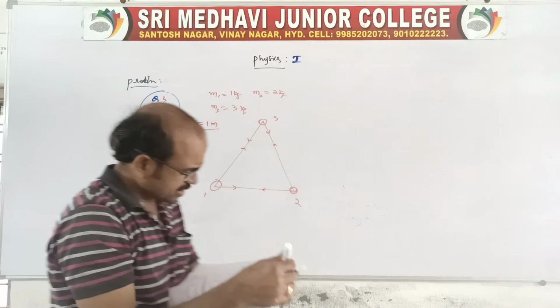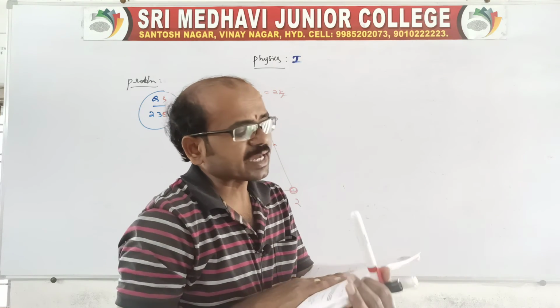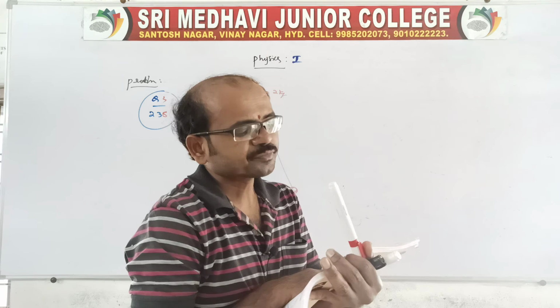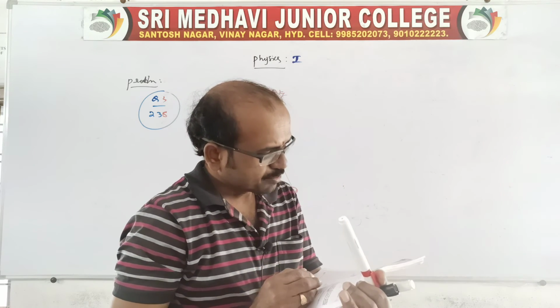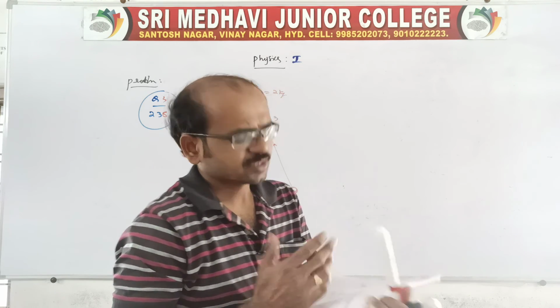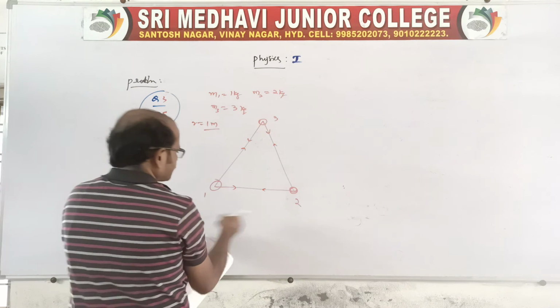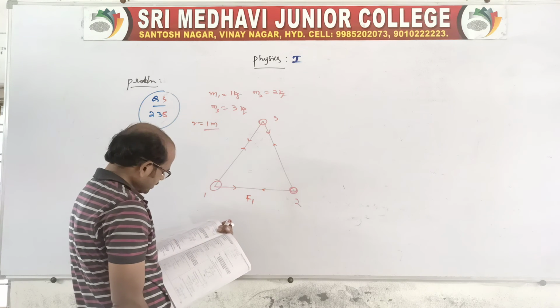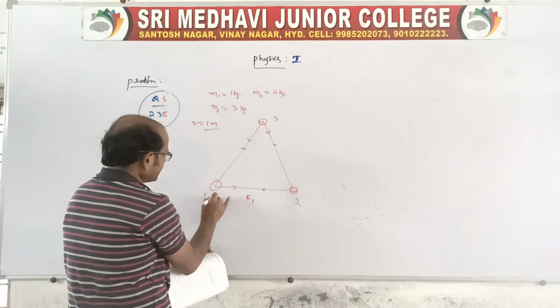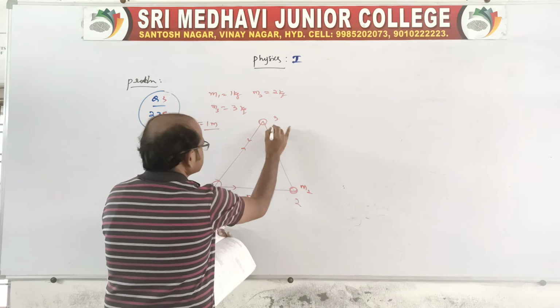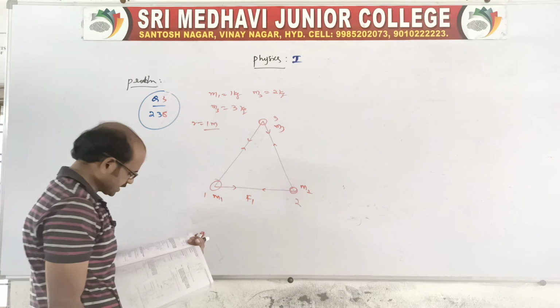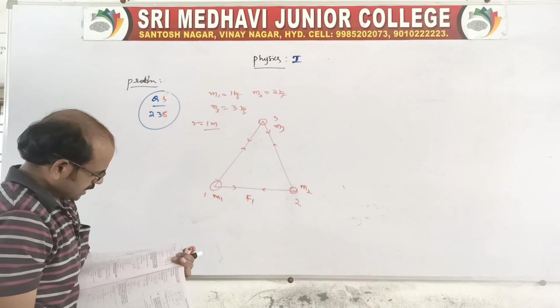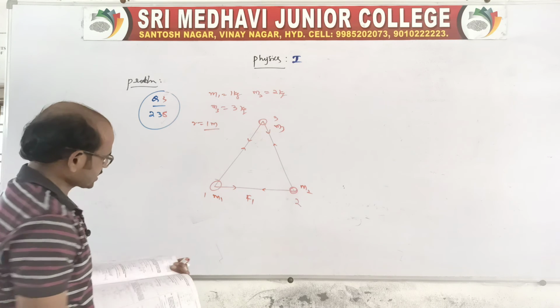Here we need to find what? The gravitational force of attraction between the masses. Suppose you take any two, there will be a force. You say F1. Between M1 and M2, this is M1 and this is M2, and this is M3. So between M1 and M2, then after M1 and M3, because he is asking only this, no?